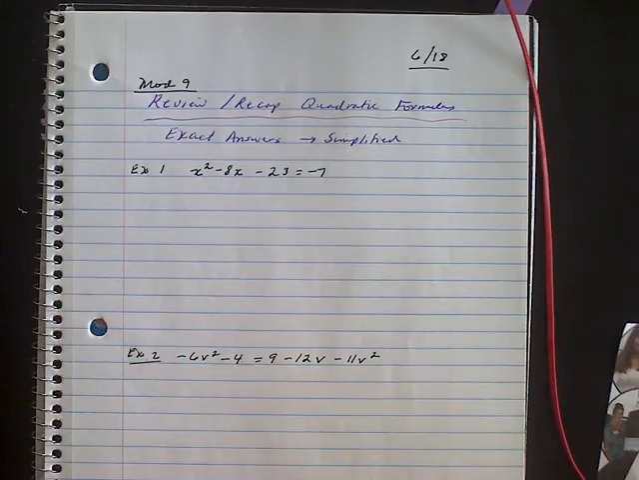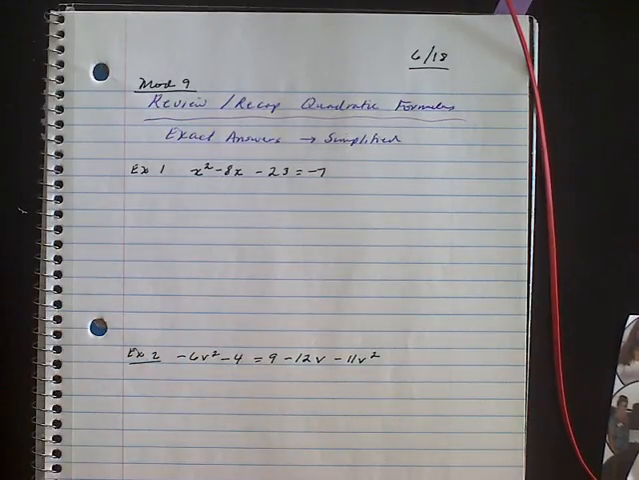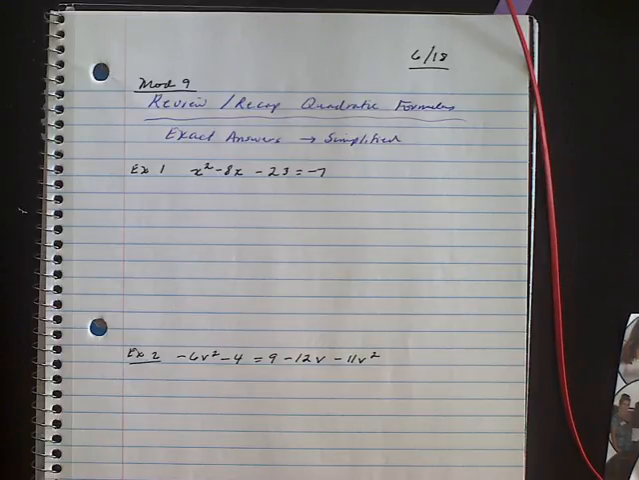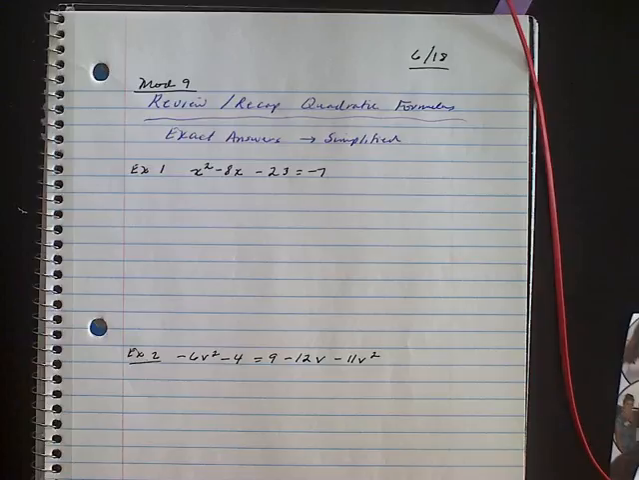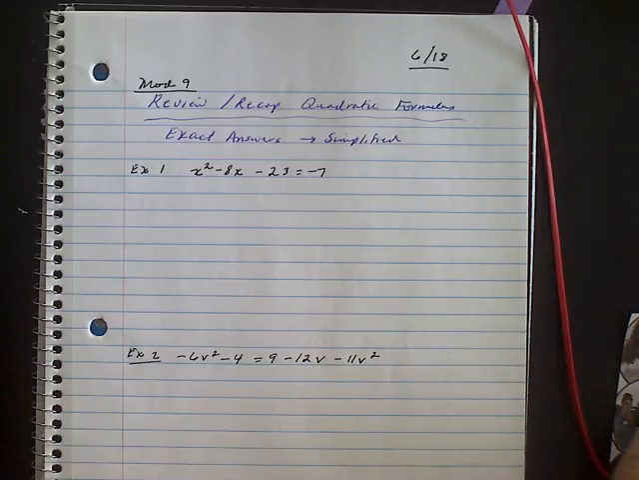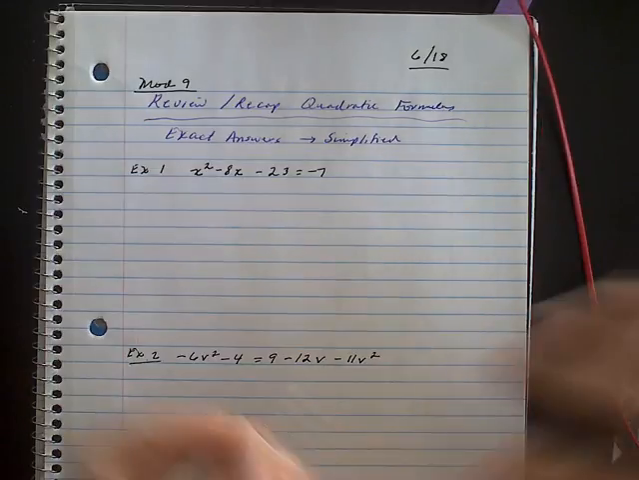So we have some problems that we're solving using the quadratic formula, and students tend to make mistakes on these particular ones where they have to simplify. So I wanted to do two examples with you. The first one is x squared minus 8x minus 23 equals negative 7. We're going to go ahead and put that in standard form to start.